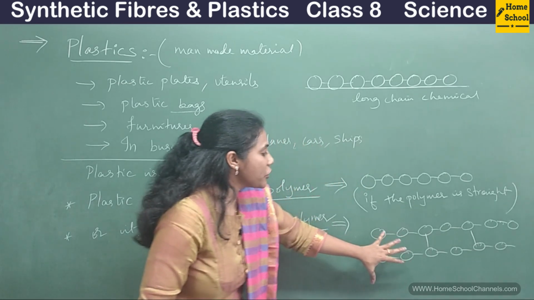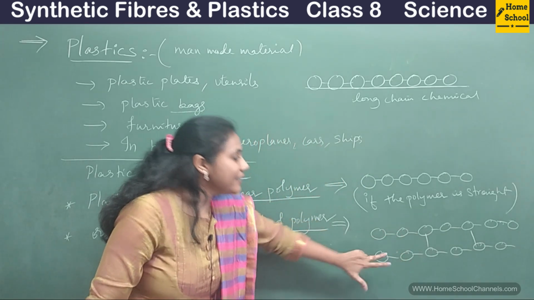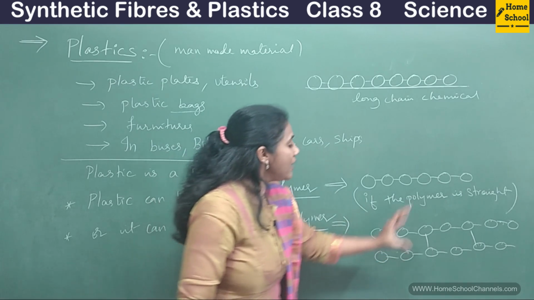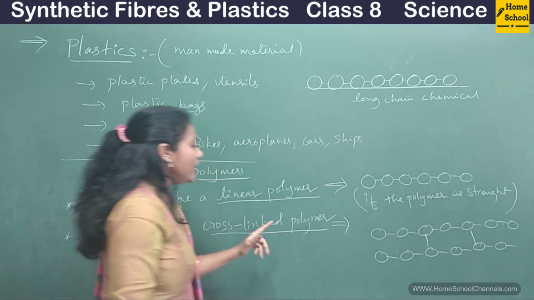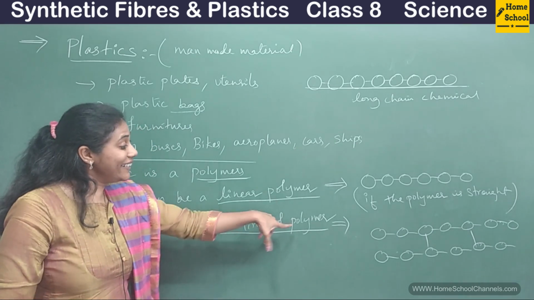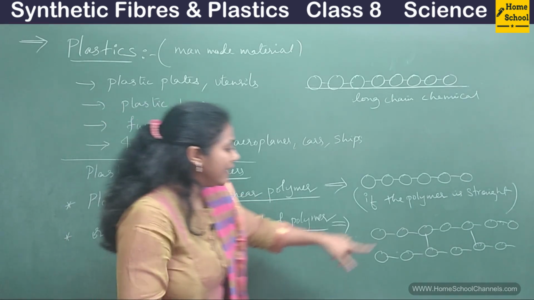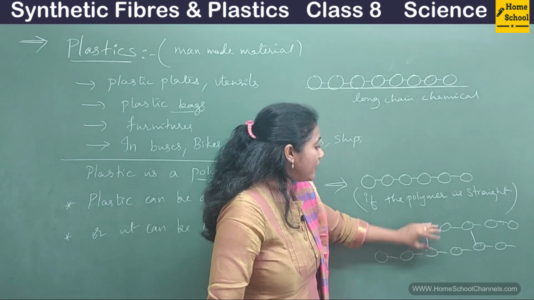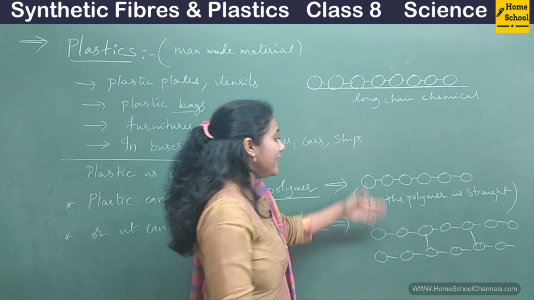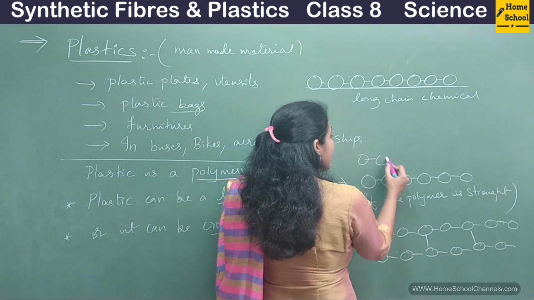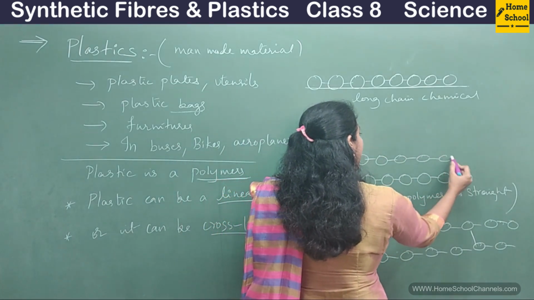Such a structure in a polymer is called a cross-linked polymer. There are links between one polymer chain and another polymer chain, but here, one chain is not connected with another chain.